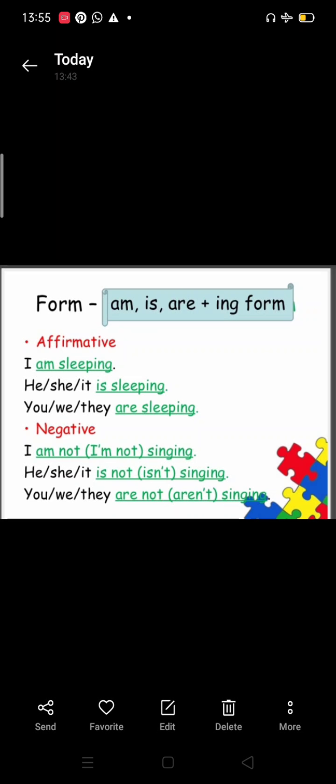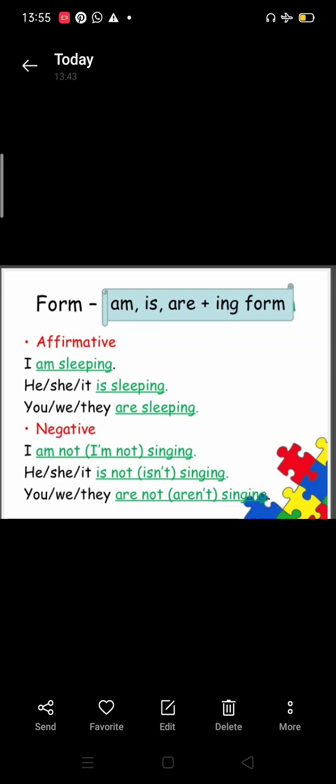I and you are exceptions over here: we use am with I, and we use are with you, as with plurals. I am sleeping. He, she, it is sleeping. You, we, they are sleeping.